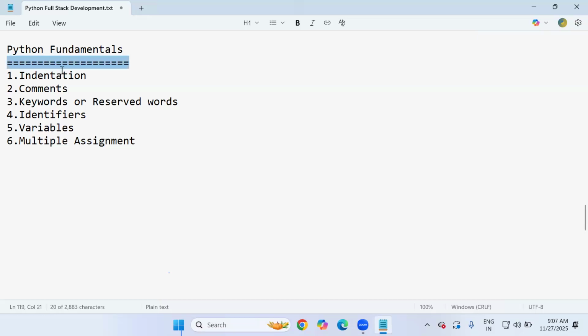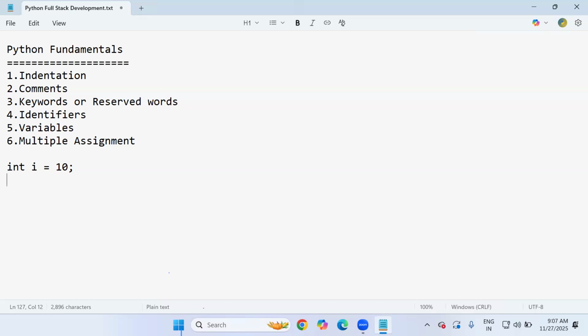These are very simple. In other languages like Java, C, C++, C Sharp, .NET, to consider a block of code, programmers use open curly brackets and close curly brackets. For example, consider this program: int I equal to 10. This declaration is generally not suitable for Python; I'm writing it only from the other languages' point of view.